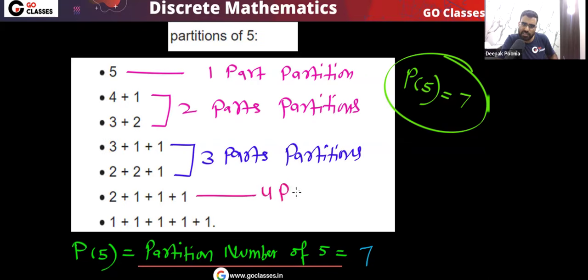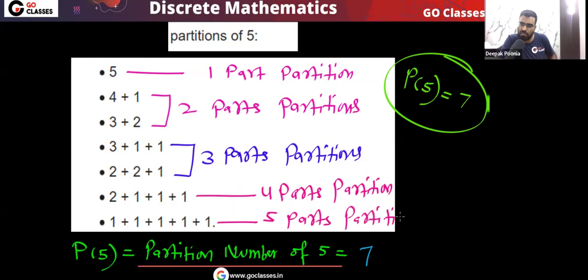This is a four part partition, and this is 5 parts. Okay, understood? And what is the partition number of 5? That is 7, because you can see the total is equal to 7. Total 7 partitions are there for 5.